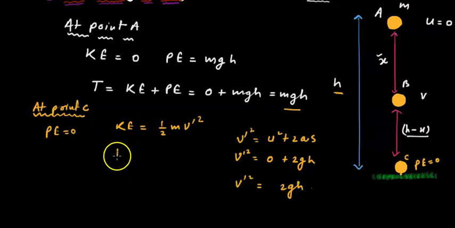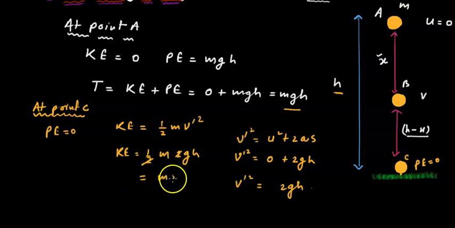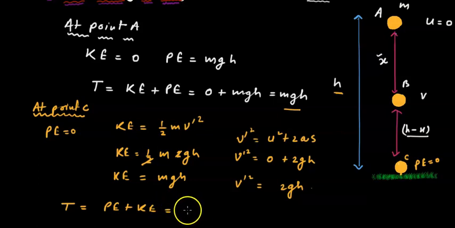So instead of writing KE as half mv square, we can write half m times the value of v dash square, which is 2gh. Now cut down this 2, and we will get mgh. So the total energy at point C again is PE plus KE, that is 0 plus mgh, so we can write mgh.